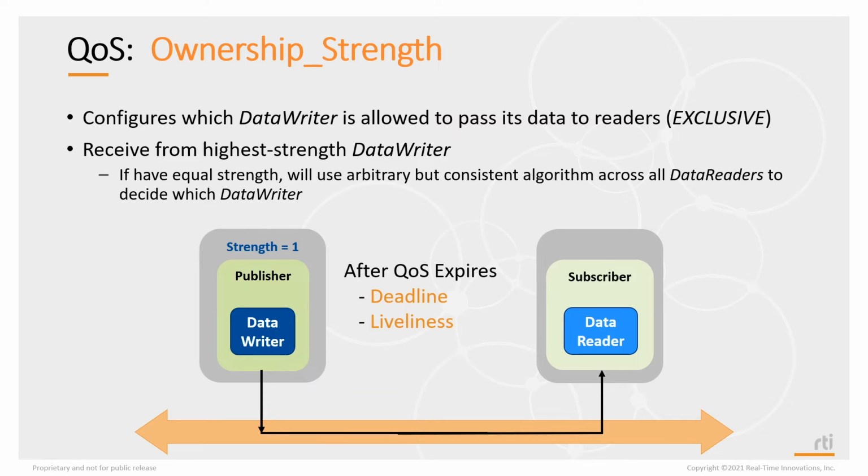However, if the higher strength data writer goes away, then after some expiration, after some timeout period, set by deadline or liveliness, or the data writer actually tells everyone, hey, I'm going away, at that time, a lower strength data writer will take over ownership, and then a data reader will start receiving data from the lower strength data writer.